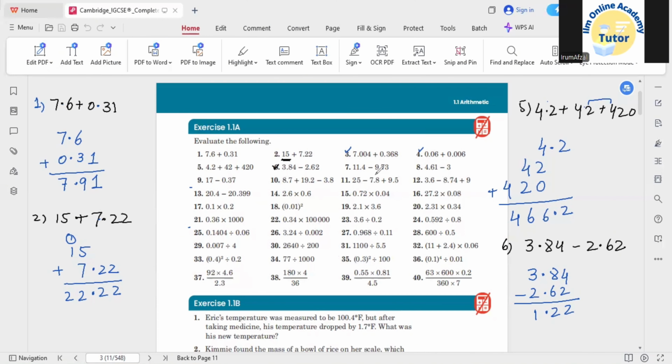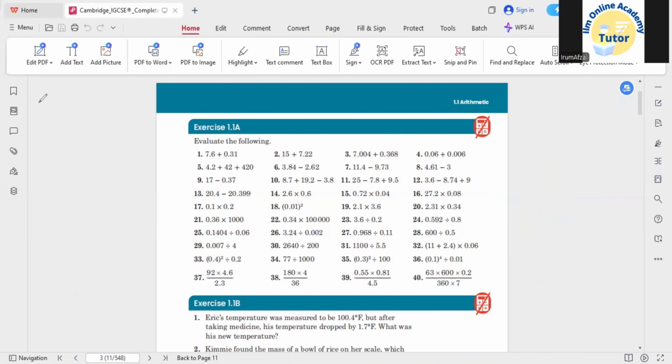Okay, next again, they gave us two decimal numbers subtraction. So this is also an easier one, you can try them. And after that, in the eighth one, they gave you one decimal number, but one is the whole number part. So again, when we are going to write it down, you need to write down the whole number part exactly under the whole number part. Okay, this is the main concept. So 4.61 negative 3 if you want to go with.